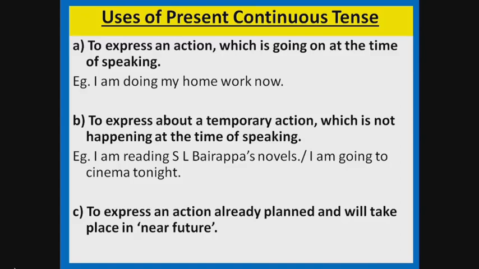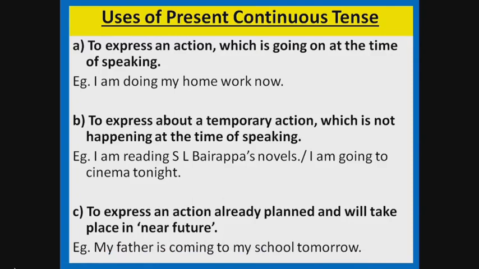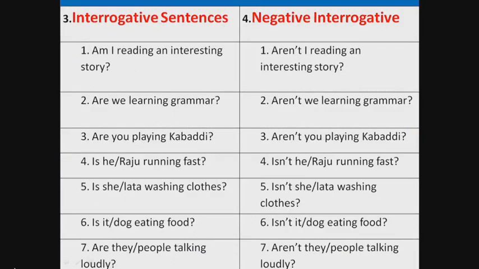This tense is also used to express an action already planned and will take place in near future. Example: my father is coming to my school tomorrow. Interrogative sentences. Am I reading an interesting story? Are we learning grammar? Are you playing kabaddi? Is he running fast? Is she washing clothes? Is it eating food? Are they talking loudly?